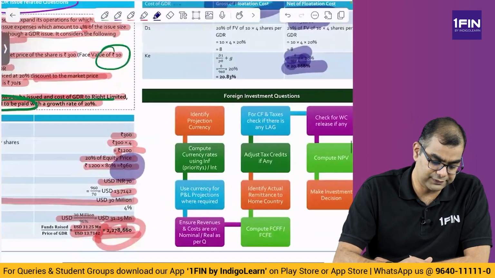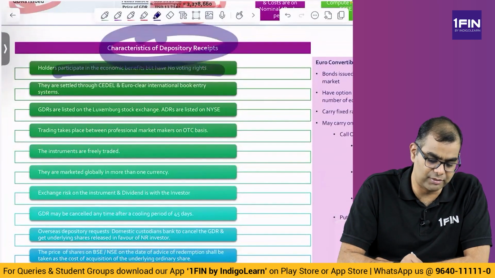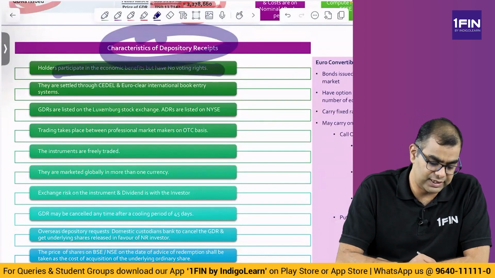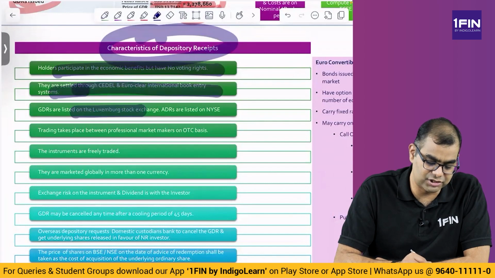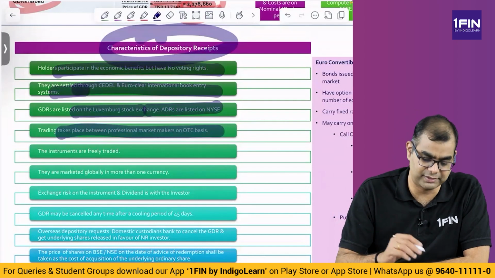Now, what are the characteristics of depository receipts? First one, holders participate in economic benefits, but have no voting rights. I already told you, US people invest in India, but they can't vote. They are settled through CDL and Euroclear international book entry system. There is a settlement mechanism. GDRs are listed on the London and Luxembourg Stock Exchange, ADRs are listed on NYSE. Trading takes place between professional market makers on OTC. If it is not on an exchange, it is through professional market makers on OTC.